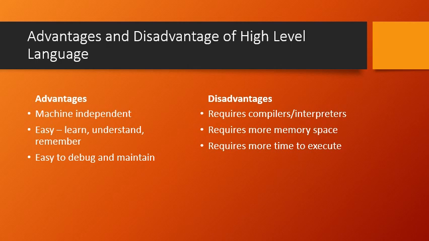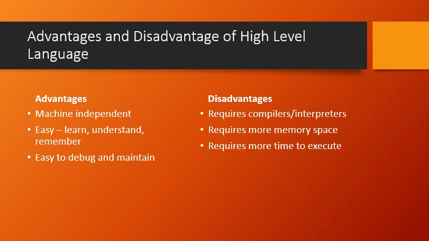To give a quick recap, the programming languages can be broadly categorized into two types. The first is low level and the second is high level. In the low level, we have machine level language and assembly level language, and the third is high level language. High level language is much easier for the programmer. Low level language is much easier for the computer, but it is very, very difficult for the programmer. And in the middle, we have assembly level language. It is neither low at the computer nor high at the programmer.